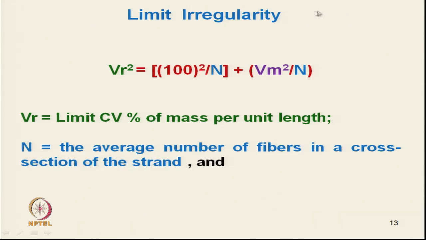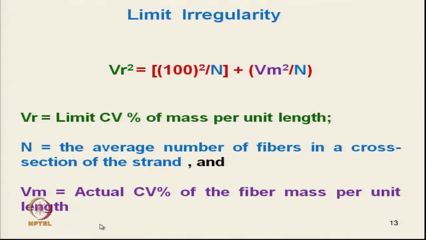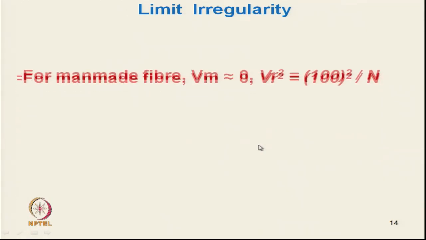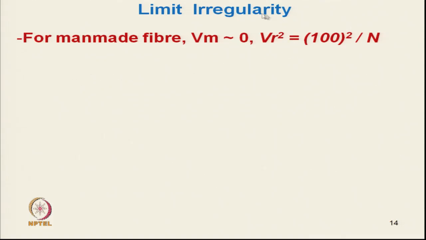And this second part, as I have mentioned, is the actual CV of fiber mass per unit length, Vm. If we can make it 0, as for synthetic fiber, this portion will be 0. So in synthetic or man-made fiber, Vm is 0, and this relationship is reduced to 100 square by n.